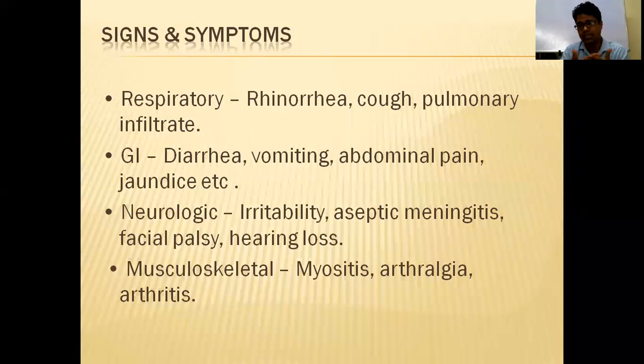You think it is classical KD and you start treatment. After 48 to 72 hours, the symptoms should decrease. But in resistant KD, the fever still persists or recrudesces. There is no decrease in signs and symptoms. That is called resistant KD. So there are 4 types of KD.